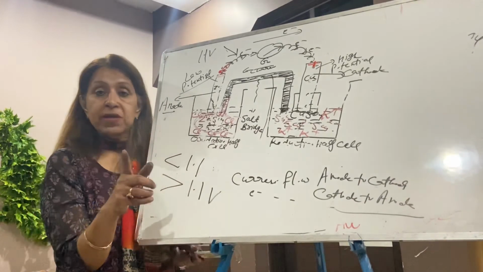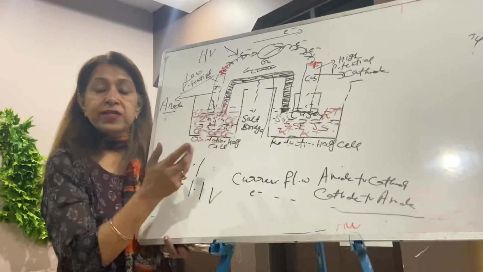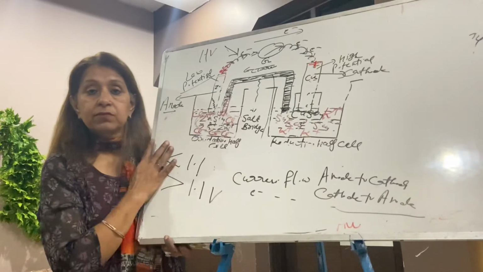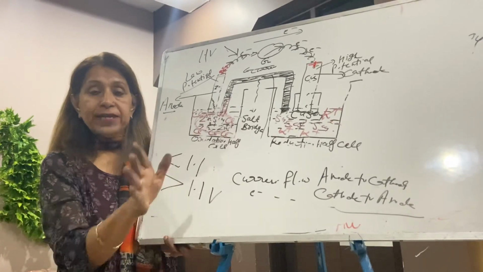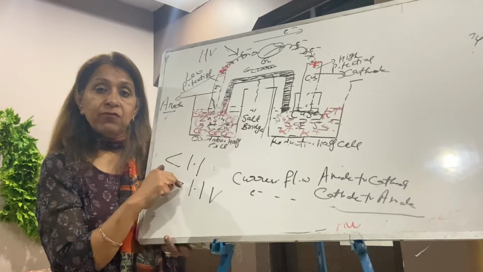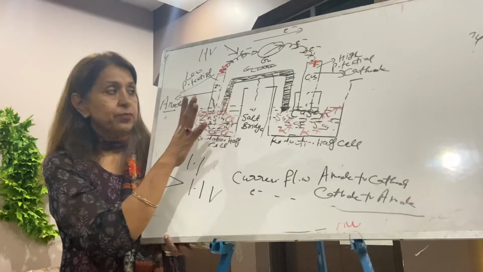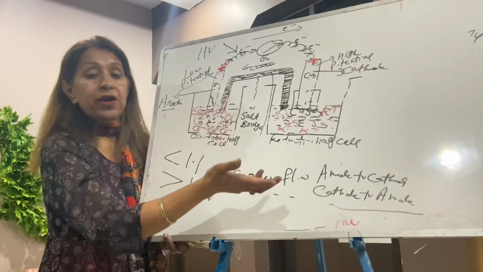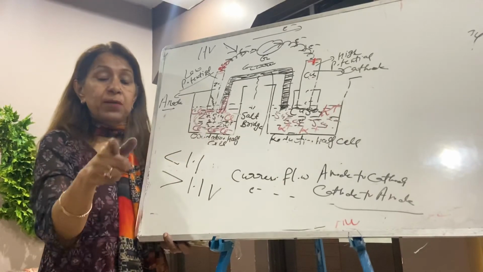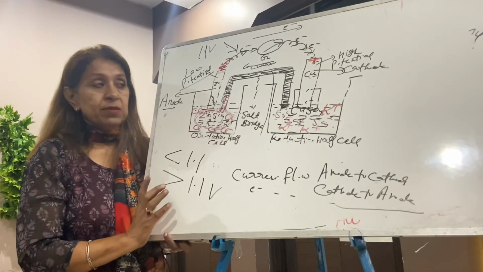You can check the 3 diagrams. Just a 1 mark question may be set from there. What will happen if this is connected to this? The voltage supplied is 1.1, nothing. The cell will not work. No current will flow. No reaction will take place. Less than 1.1, the reaction that we've done is going on. Same reaction, that is electrons flow from anode to cathode and current flows from cathode to anode. But if the voltage is greater, then vice versa will take place.